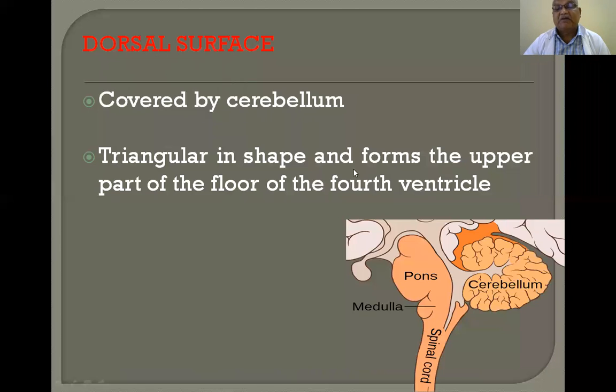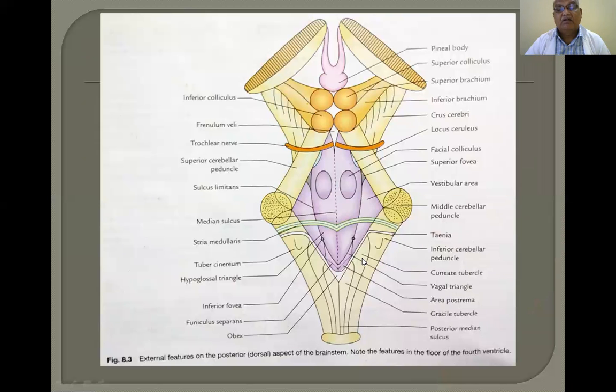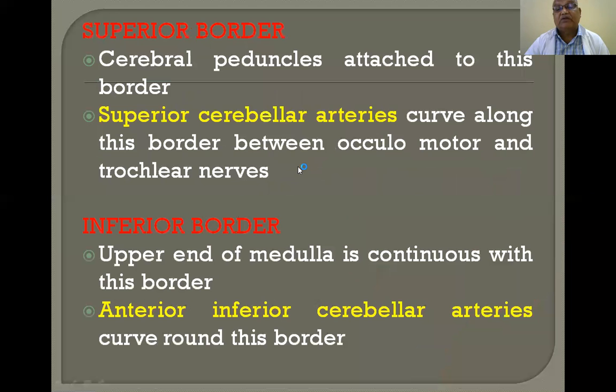The dorsal surface of the pons is covered by the cerebellum. It is triangular in shape and forms the upper part of the floor of the fourth ventricle. This is the entire thing on the floor of the fourth ventricle.